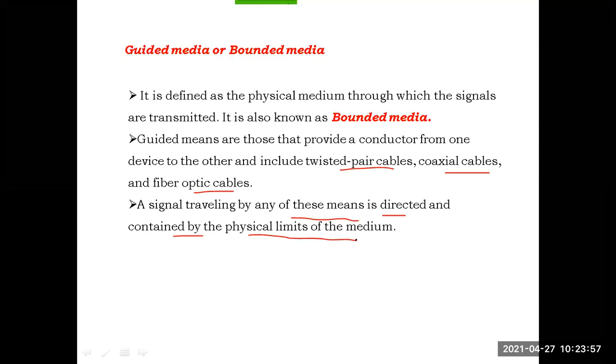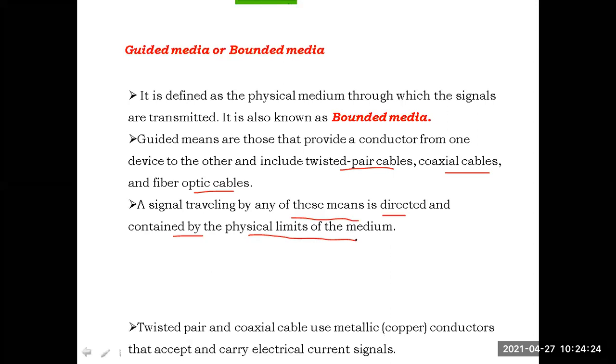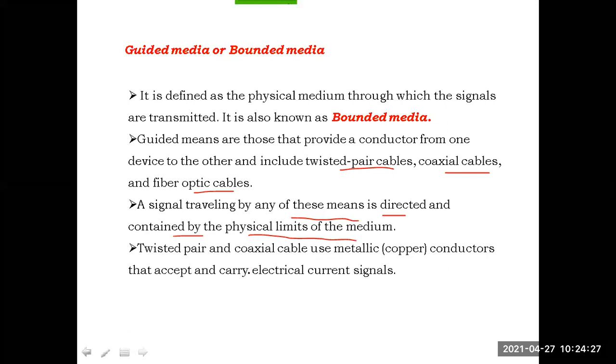Any data signal traveling either in twisted pair cables, coaxial cables, or fiber optic cables will be directed and controlled by the physical limits of the medium. Under the physical limits of the medium only they will travel. That means every physical guided media has some limitations, and under those limitations only the data signals will be transferred. See, twisted pair cables and coaxial cables are mainly copper cables.